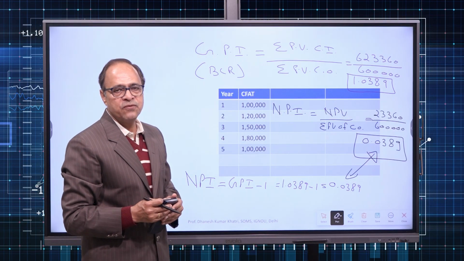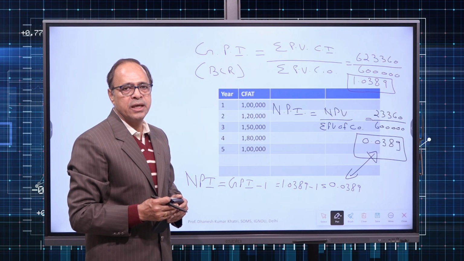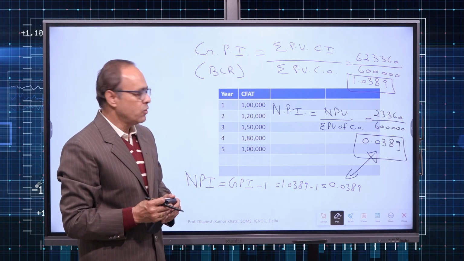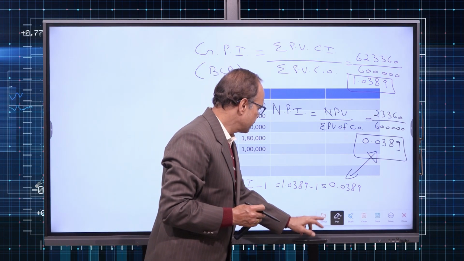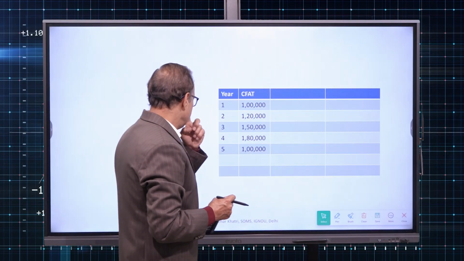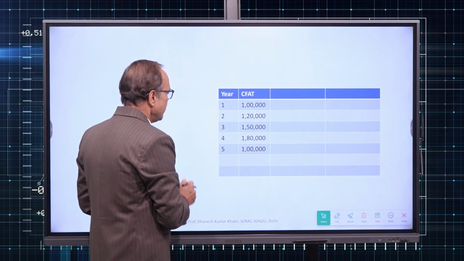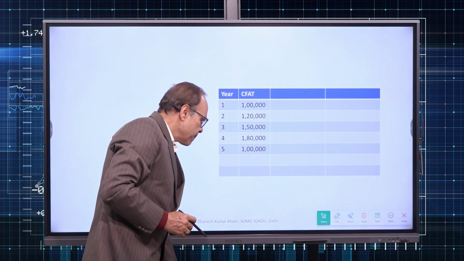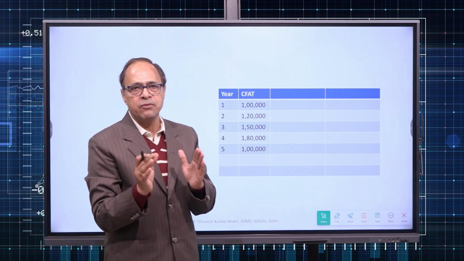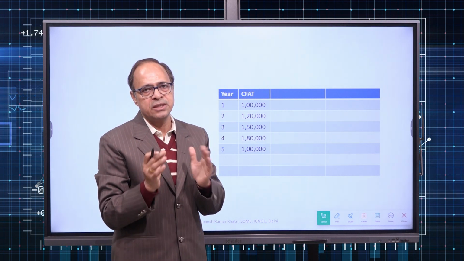Now we proceed further with the practice on ARR, that is average rate of return or accounting rate of return. So under accounting rate of return, what we do? Step number 1, calculate average investment.